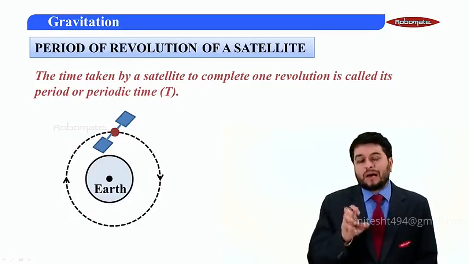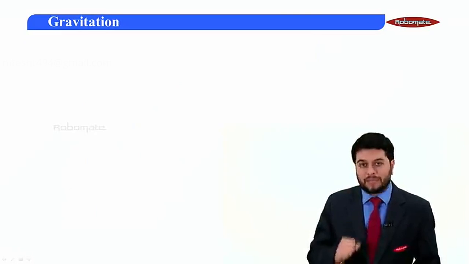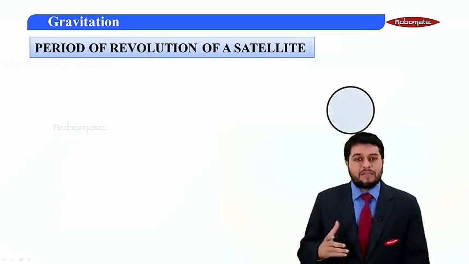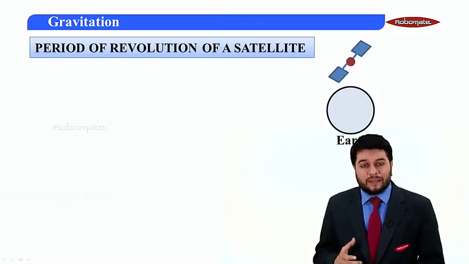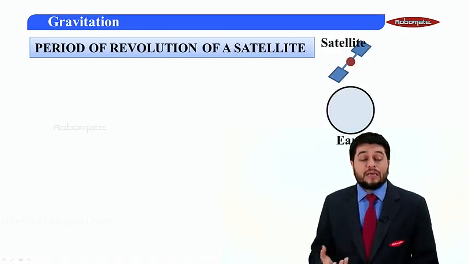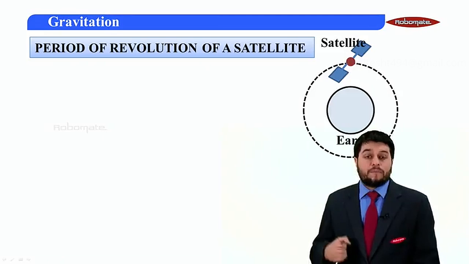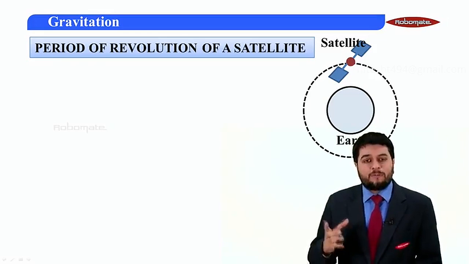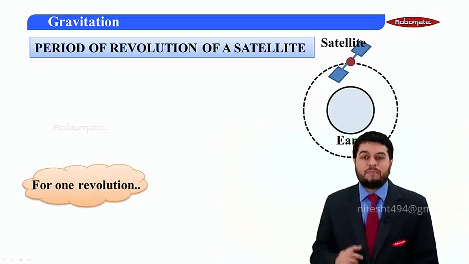What are the physical quantities on which the time period of this satellite depends? For that, let's consider Earth and a satellite revolving in a circular path around the Earth. The satellite is performing a uniform circular motion, meaning it has a fixed time period.